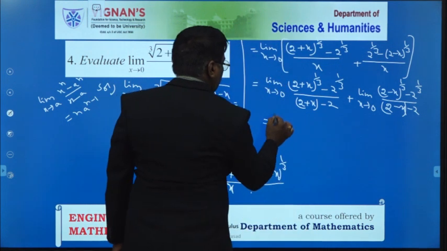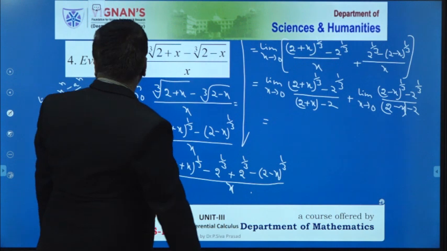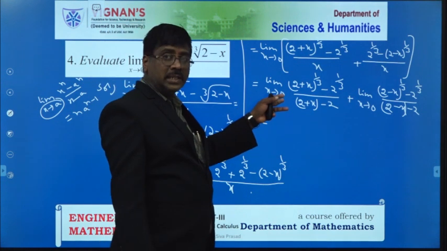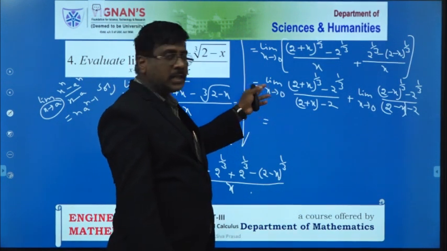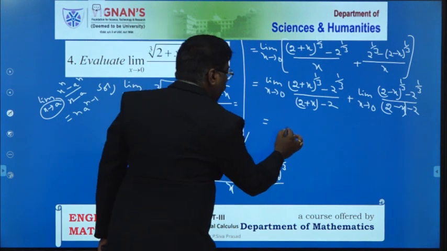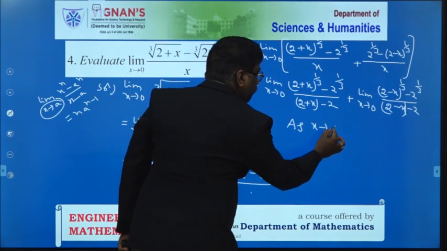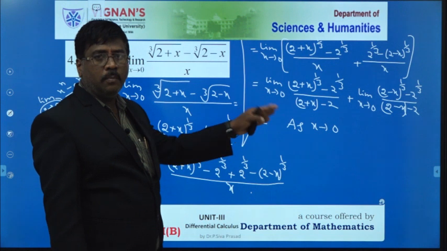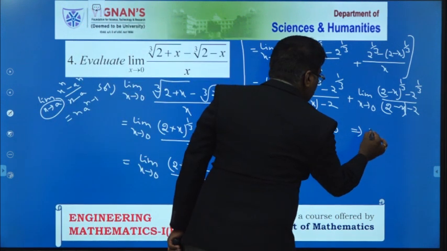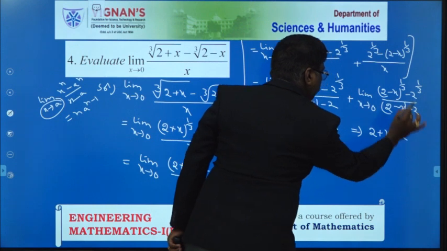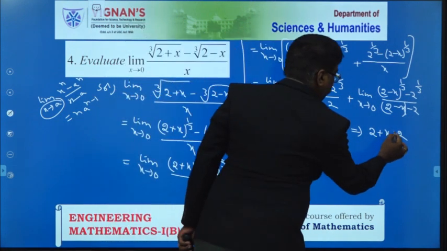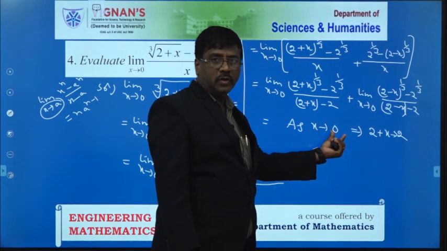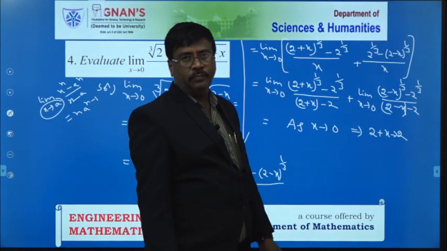Now the formula requires x tends to a, but here we are getting x tends to 0, which does not satisfy the condition. That is why I take x tends to 0, and in this relation I add 2 on both sides. That implies 2 plus x tends to 2. On the left hand side I add 2 and on the right hand side I add 2 also: 0 plus 2, that is 2.